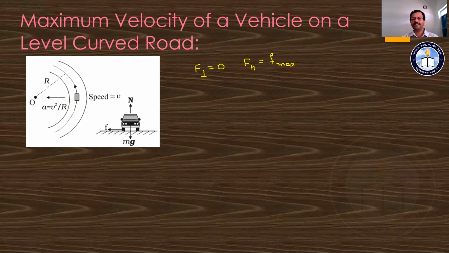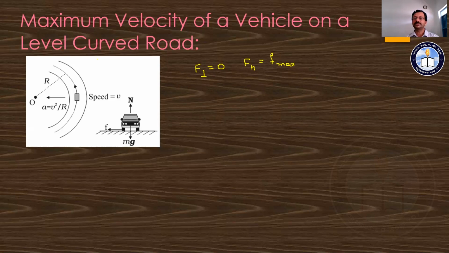If the vehicle is a two-wheeler, a bike or a cycle, to pass over this level curvy road he just bends himself towards the center of the circular path so that he can move without any problem. But for other vehicles it is not possible to bend like two-wheelers. When they move at more than a certain speed, the vehicle skids.